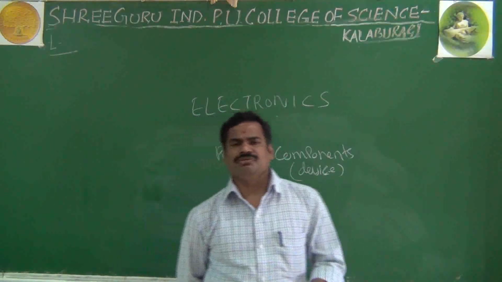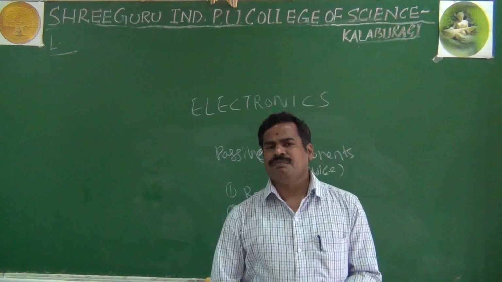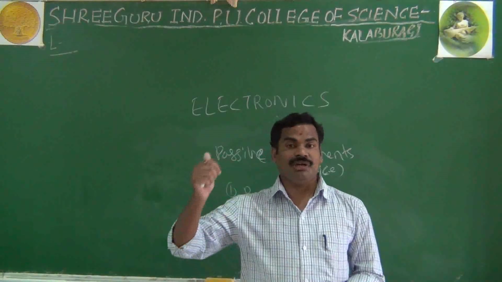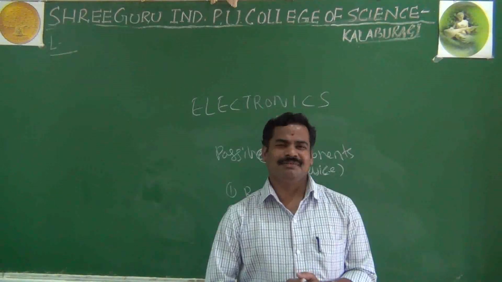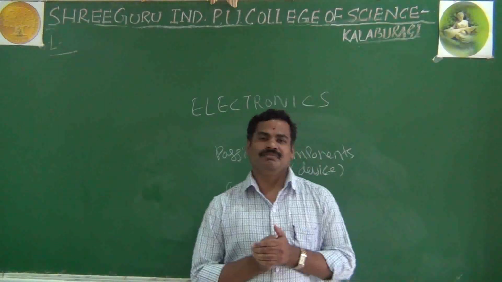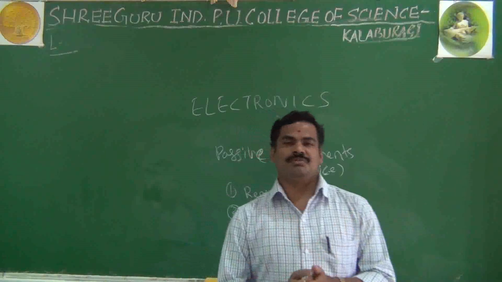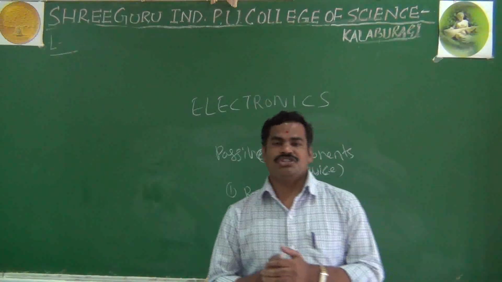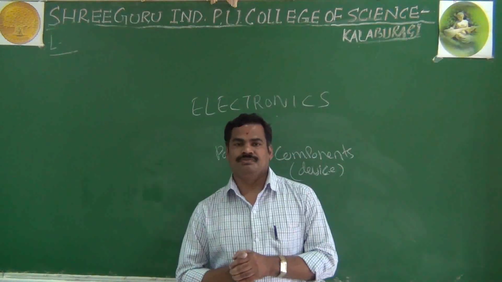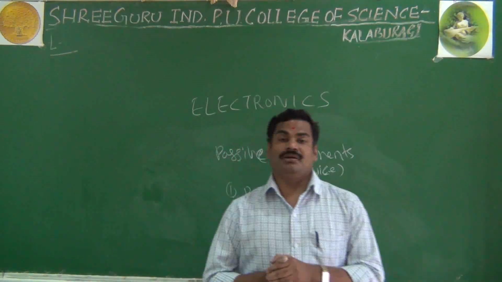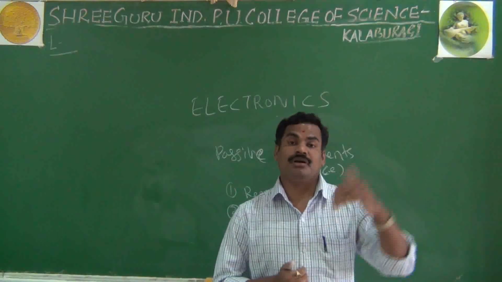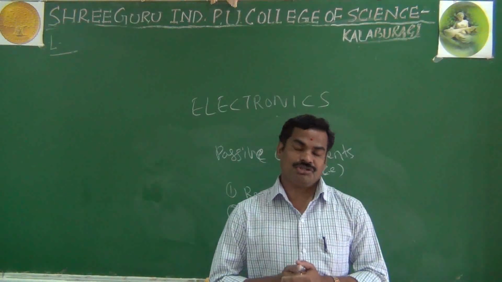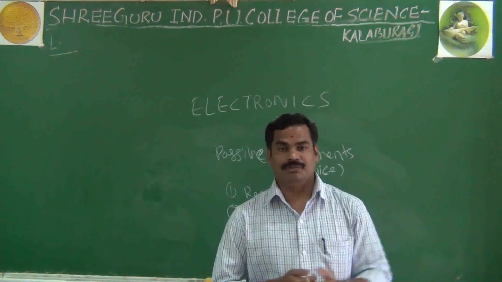And for this also, I'll give a small example, then you can understand very easily what active and passive components are. Once again I take your example, because I am taking your example to help you understand the subject very easily. What I said about active components is that they are able to give energy. Consider your lecturers as active components, because they will give some knowledge to you people.